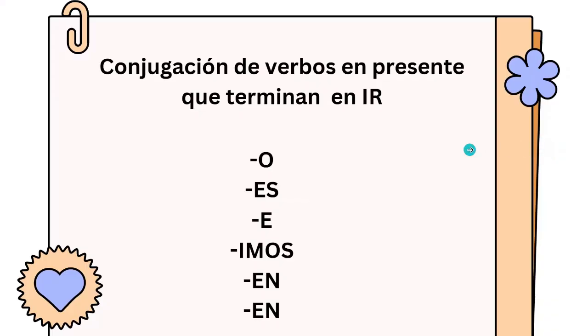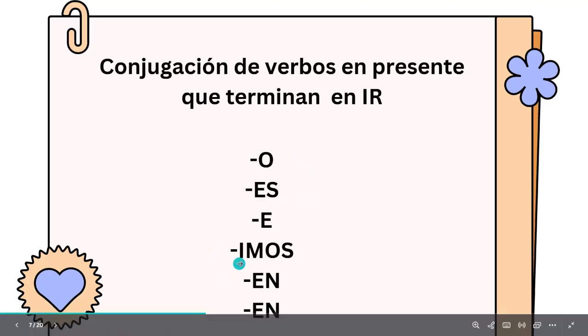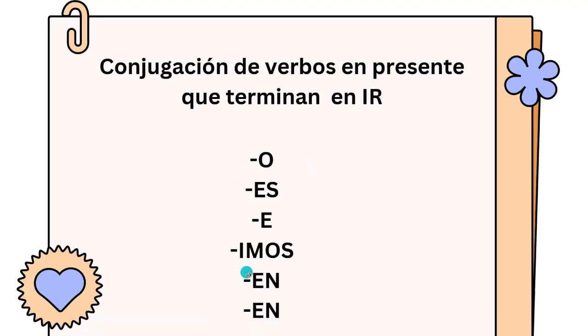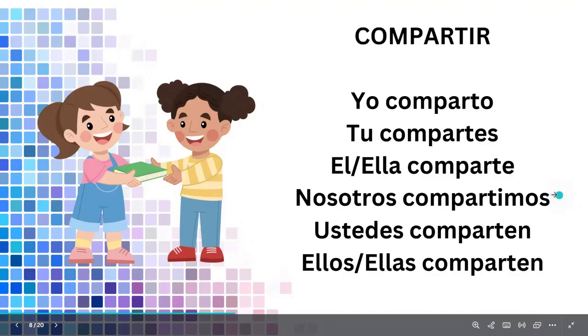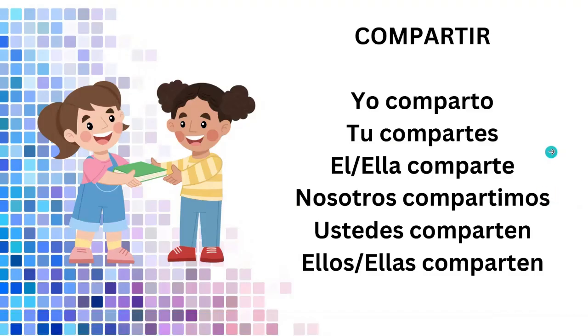You just make that change and that's it. And then you have the IR. The ending is similar to the ER, but in nosotros, instead of E, it's I. So it's o, es, e, imos, en. And the example is compartir. Yo comparto, tú compartes, él, ella comparte, nosotros compartimos, ustedes comparten y ellos, ellas comparten.